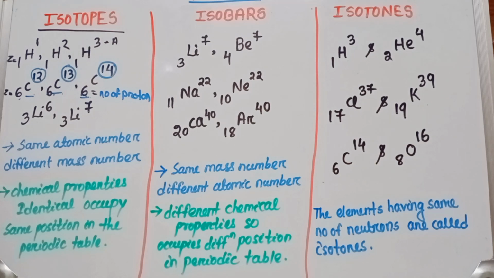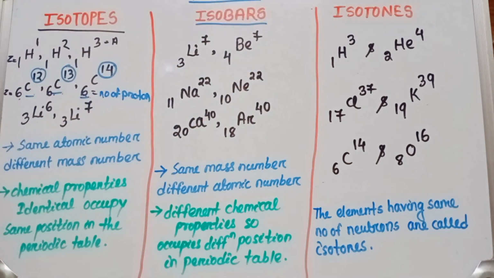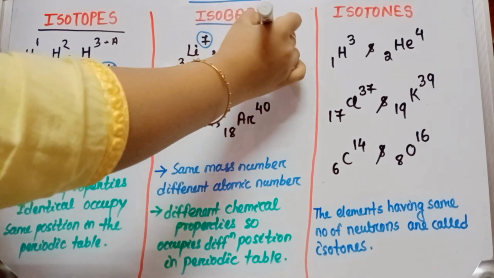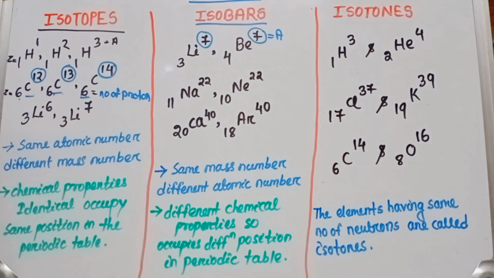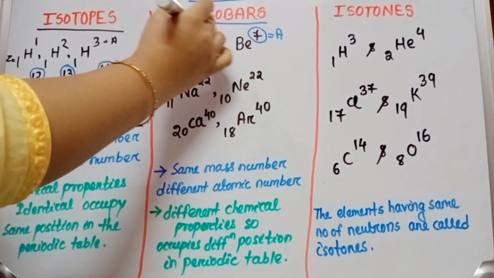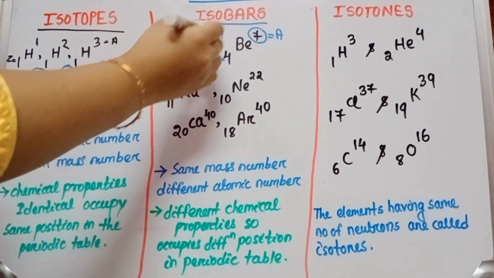Now go to the second one, that is isobar. Here, those elements which have same mass number but different atomic number are called isobars. Those elements have same mass number.